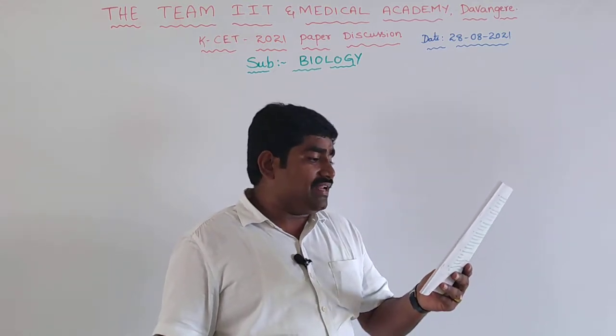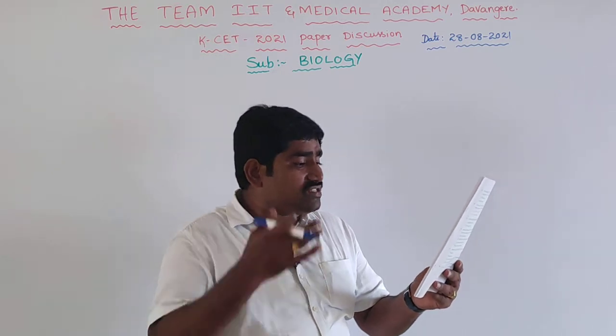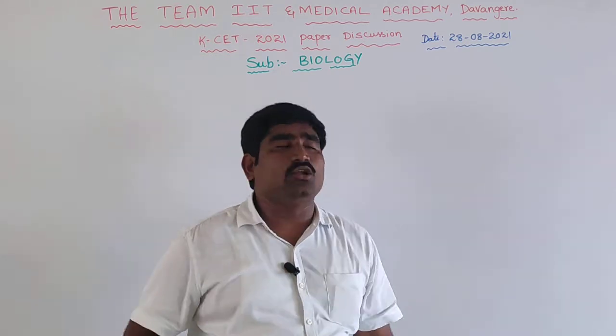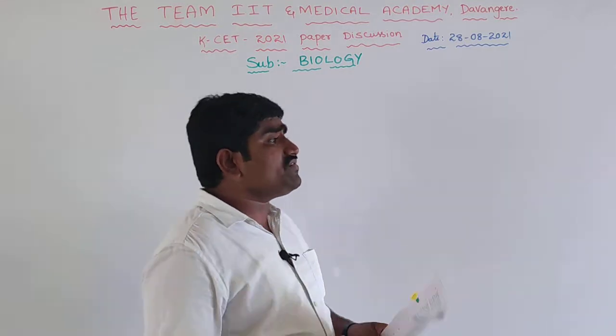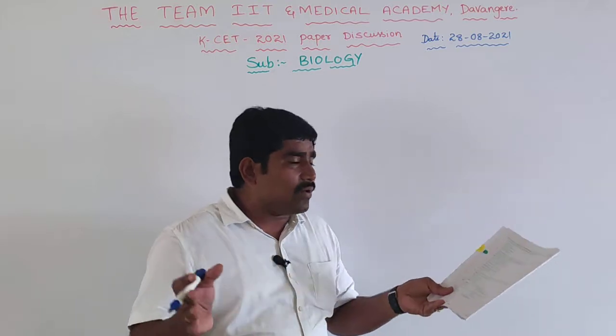And next one is, which of the following is the most feared property of malignant tumors? The most feared property is metastasis, because they will move from one place to another place.